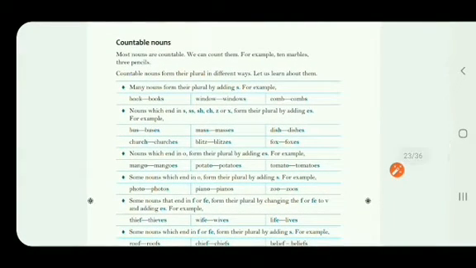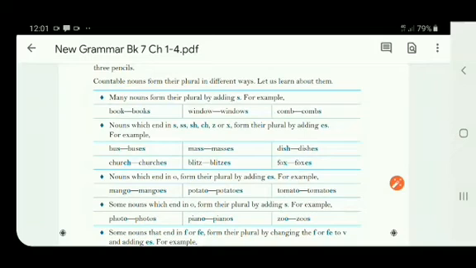Now, the next thing is countable nouns. Countable nouns are the nouns that can be counted. We can count them. For example, 10 marbles, 3 pencils. So, the things which can be counted are known as countable nouns. Children, there are certain rules to change the singular form of a noun into a plural noun. So, let's see what are the different rules that we have to follow. One by one, we go through each and every rule.